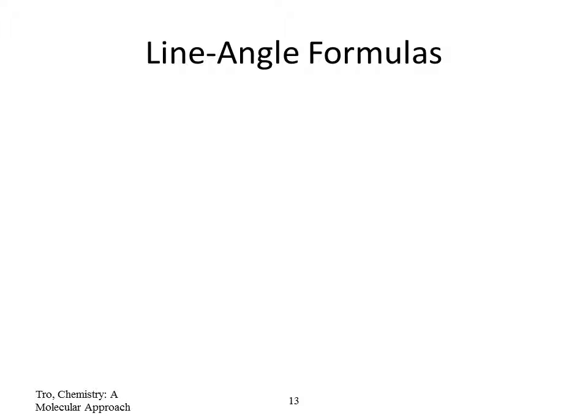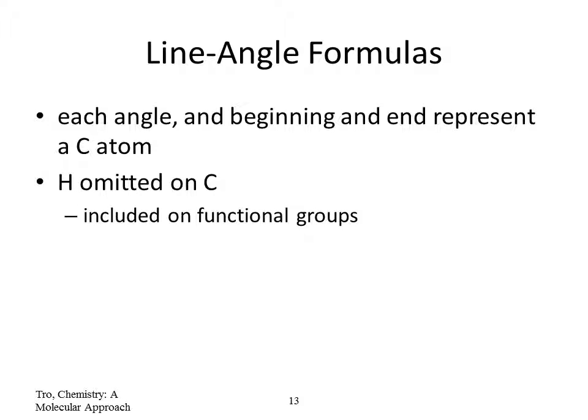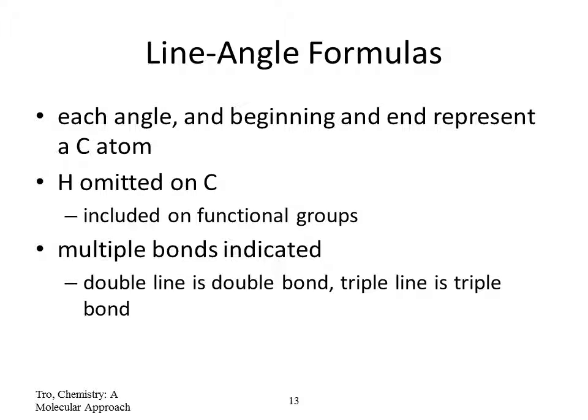Also, we have the skeletal formula, which we also call line angle formulas, in which each angle, the beginning and the end of a line represents a carbon atom. Hydrogen is omitted on the carbon, but they are included in the functional groups. Multiple bonds like double and triple bonds are indicated as a double line and a triple line.